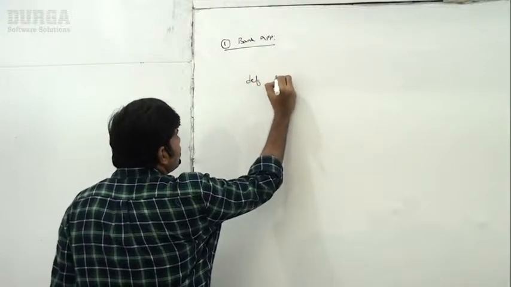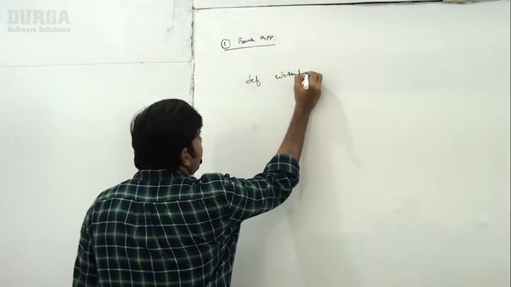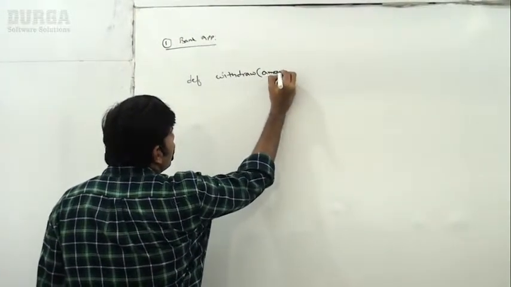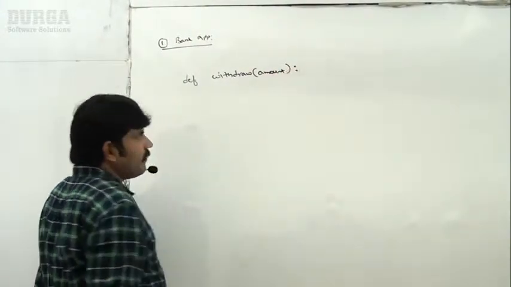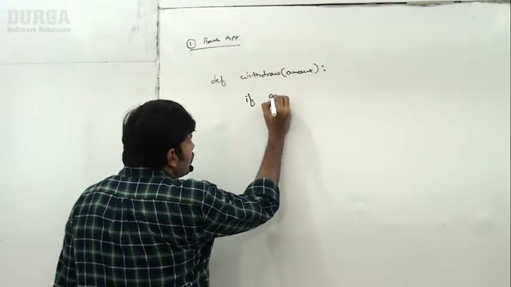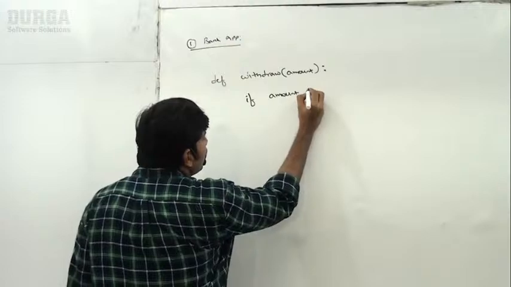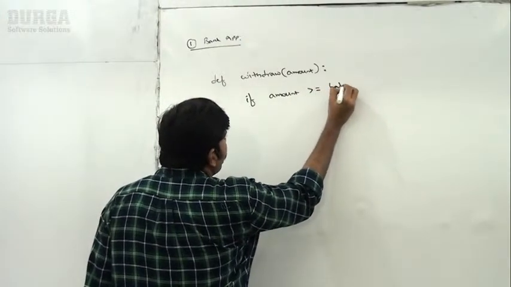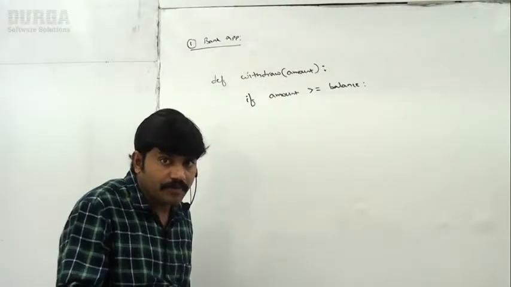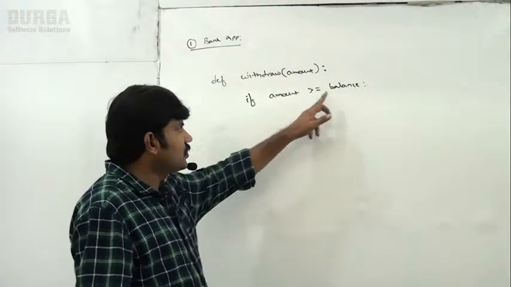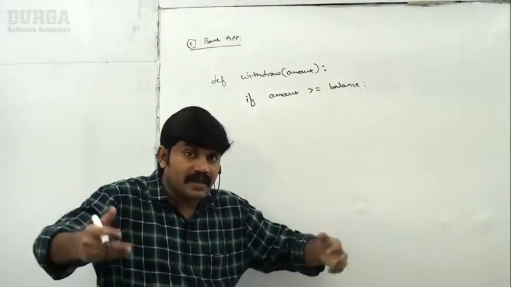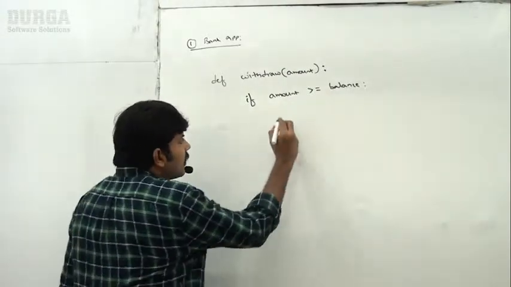Internally, how is this functionality implemented? Just a basic idea. Assume it is a withdraw function or method. How much amount do you have to withdraw? def withdraw(amount): if amount greater than or equal to balance. If so, something goes wrong and we can't proceed with this request. So I have to stop by raising an exception, right?